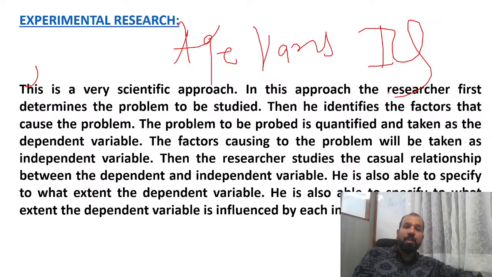So age varies the IQ. Age is the independent variable and IQ is the dependent variable. Independent variables are not manipulable. You can't manipulate, you can't fabricate, right? You can't increase or decrease the age. After 365 days, you will be 1 year older. So you can't decrease or increase the age with any external factors. If today you are 20, after 5 years you will be 25. You can't do anything. So age is the independent variable, IQ is the dependent variable.